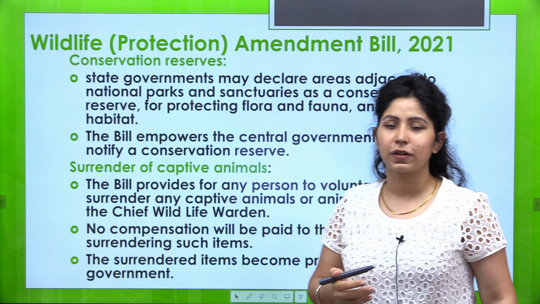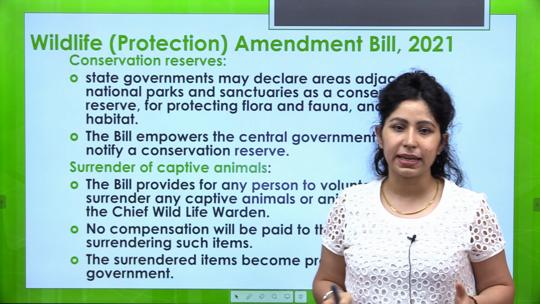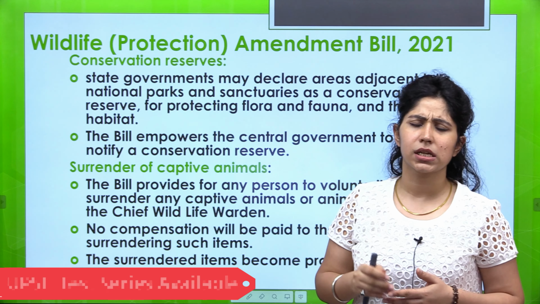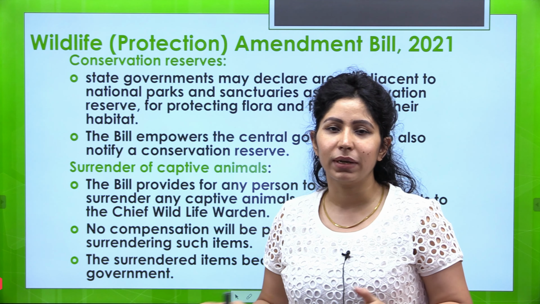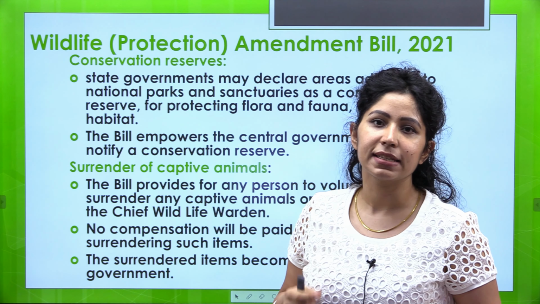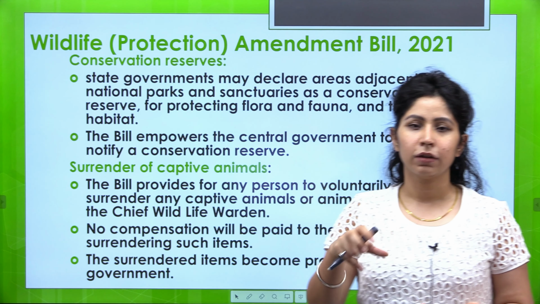Then there is a provision of conservation reserves: around any protected area, whether it is a national park or wildlife sanctuary, the central government or the state government can declare the surrounding area as a conservation reserve to protect the flora and fauna.